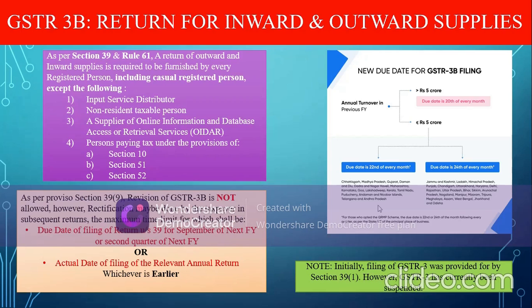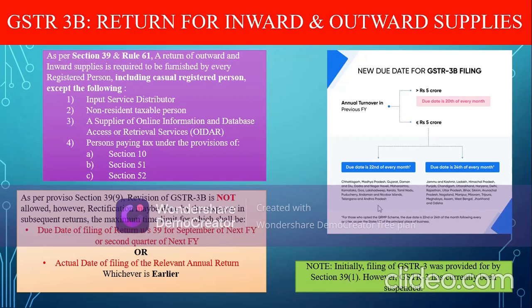Section 10, which basically deals with composition dealer. Section 51, which deals with persons who are required to deduct tax at source, and Section 52, which deals with persons who are required to collect tax at source. Now, what about revision of GSTR3B? Again, the provisions are similar to those as per GSTR1 and GSTR2. However, there is a small change.